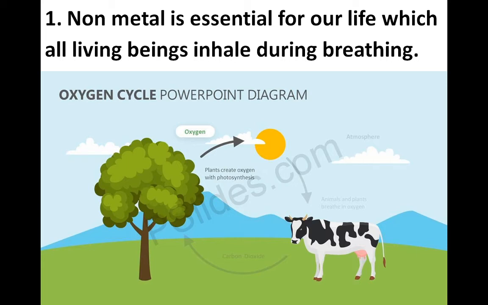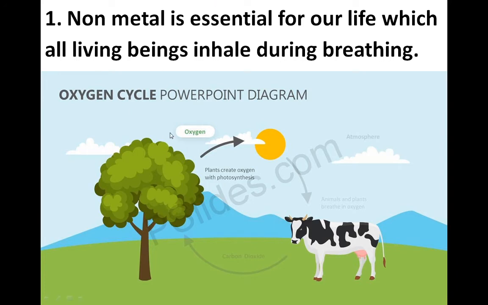So in respiration we inhale oxygen and we exhale carbon dioxide. This oxygen, which is 21% by volume, helps in the respiration process. So from where do we get this oxygen? Basically, plants create oxygen, which we studied. These plants create oxygen by the process which we call photosynthesis.